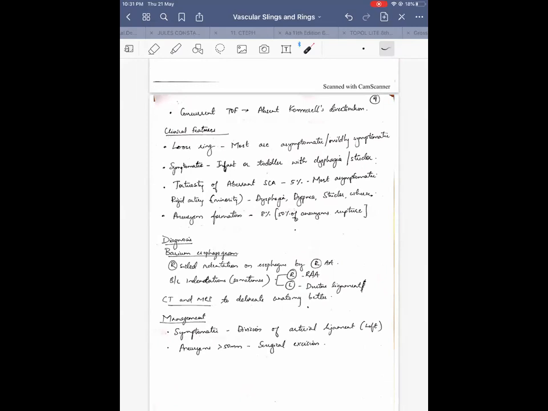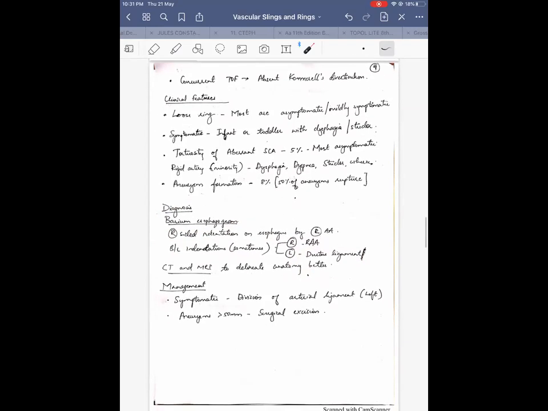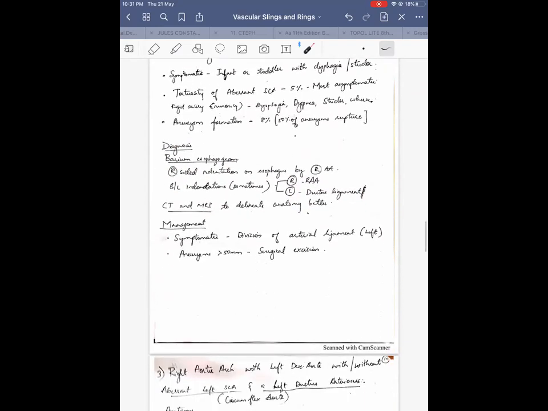So diagnosis of this condition, barium esophagogram, as I said, is again of historic interest. Here we can see right-sided indentation because of the right aortic arch on the esophagus, and there can also sometimes be bilateral indentations because of the left ductus. CT and MRI are better to delineate anatomy and to diagnose.